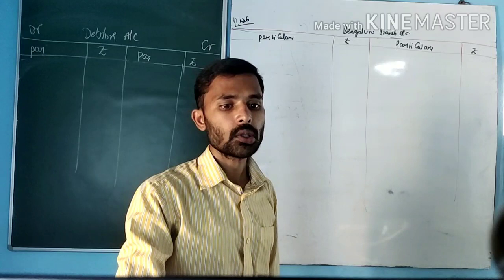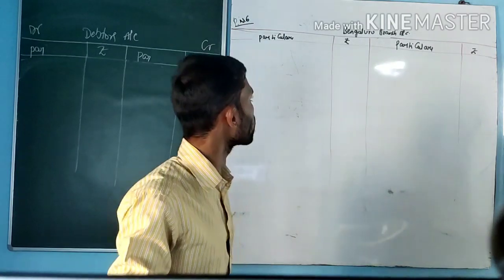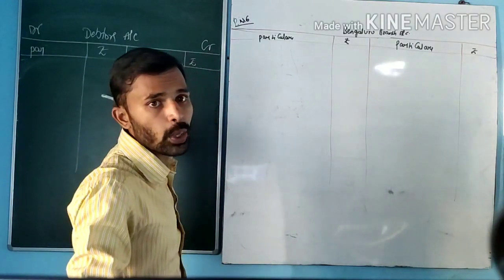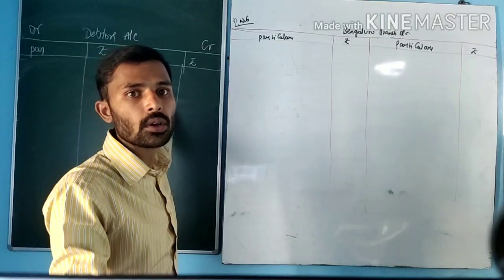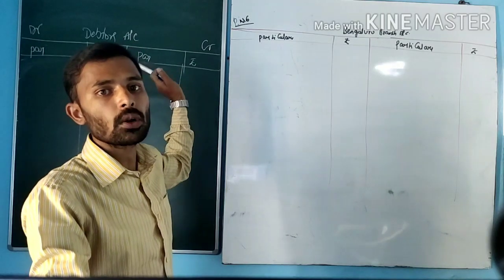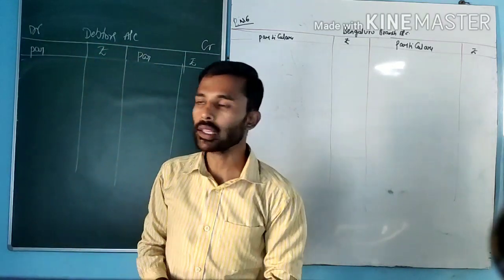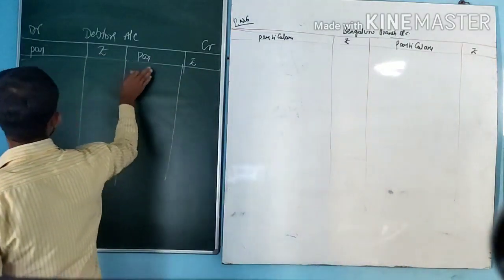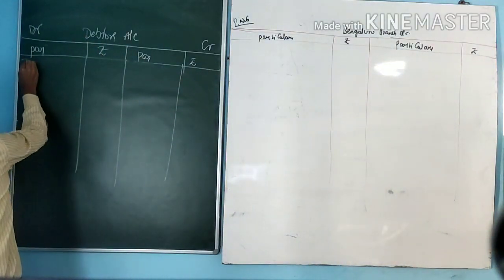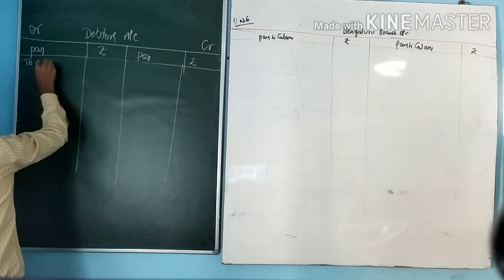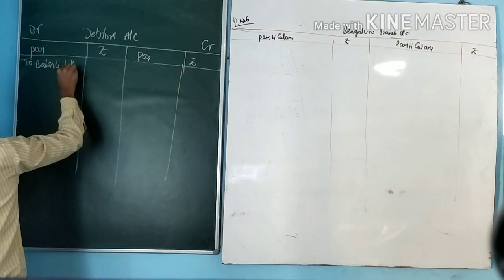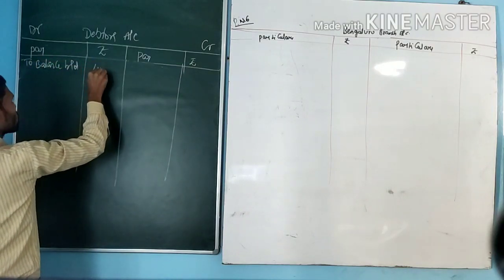Next, with this information prepare the branch account. But in order to prepare the branch account, we have to prepare another account, that is the memorandum debtors account, in order to know the closing debtors. Apply the data to the problem. First we will prepare the debtors account: to balance brought down 45,000.